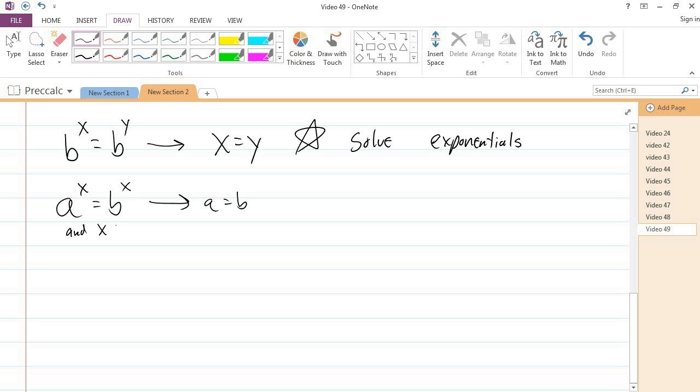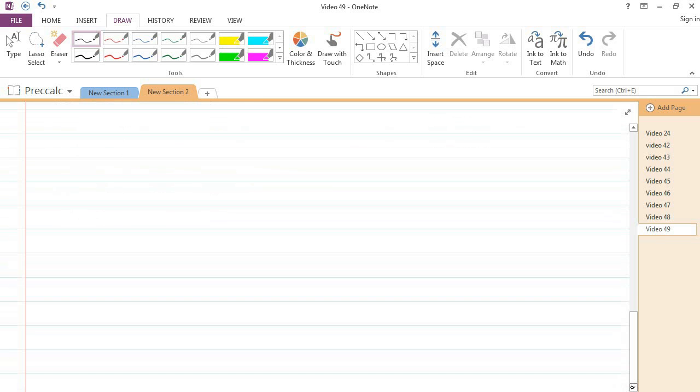And x is an odd number. If it's even, it's a different story. But if it's odd, we are good to go. So this will let us drop exponents and just look at the bases if they're the same and odd. Okay? So let's look at some examples of this in action.